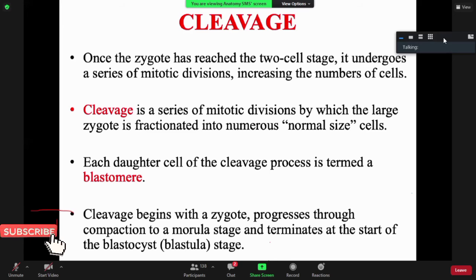So we are saying that cleavage begins with a zygote. When a zygote divides, and then once they divide, the cells become compacted together, and then there is the formation of what? Morula. So the morula is the embryo having 16 blastomeres, which are compacted together. And then cleavage terminates at the start of the formation of a blastula or the blastocyst stage.